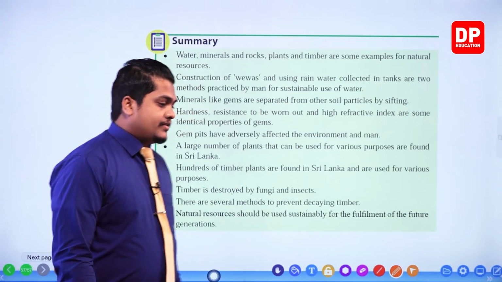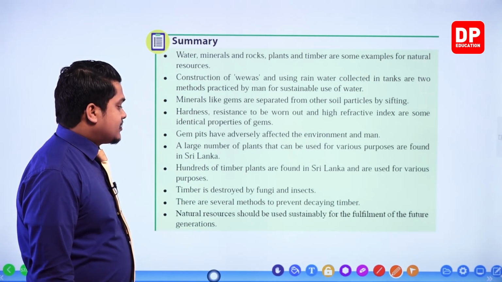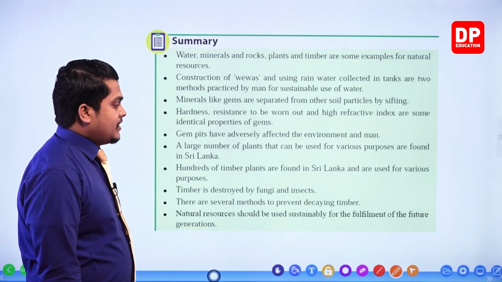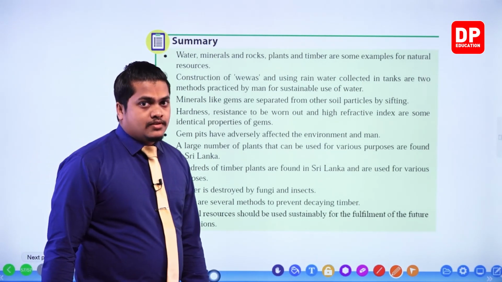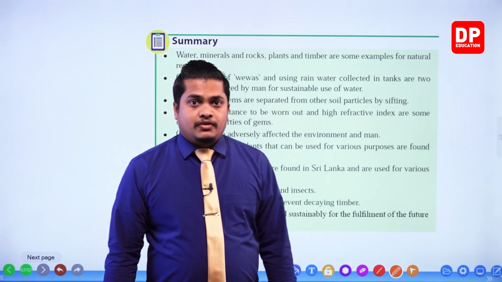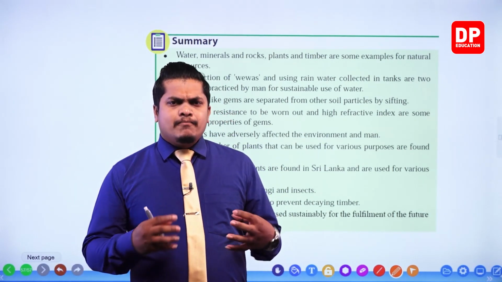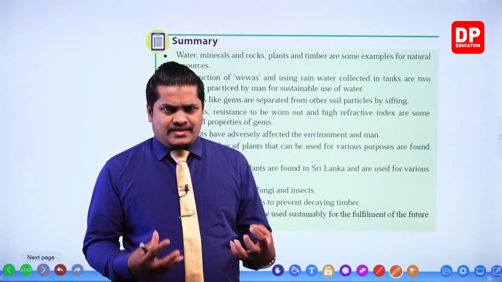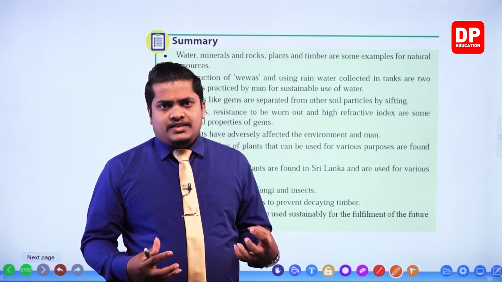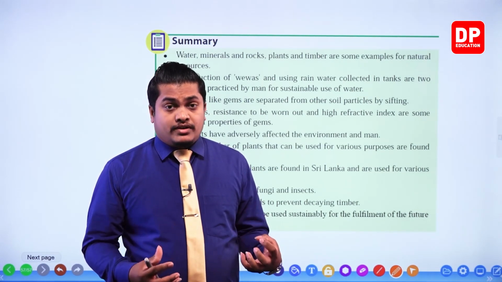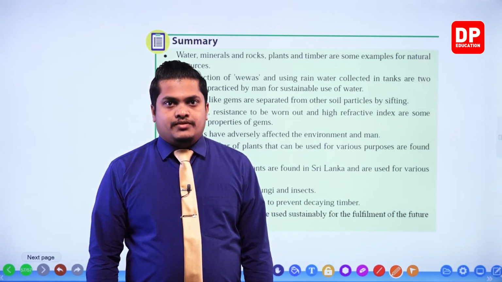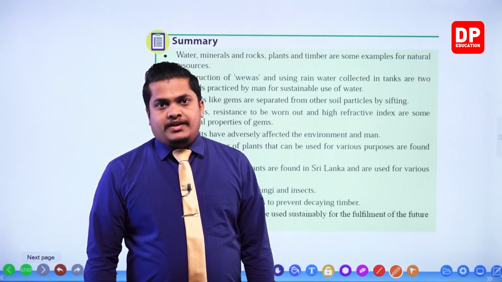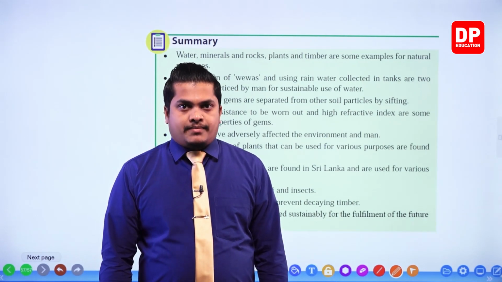Then, my dear children, natural resources should be used sustainably for the fulfillment of future generations. It's quite important to use these natural resources sustainably, and we have to safeguard them. So with that, my dear children, I'm going to finish up this chapter.